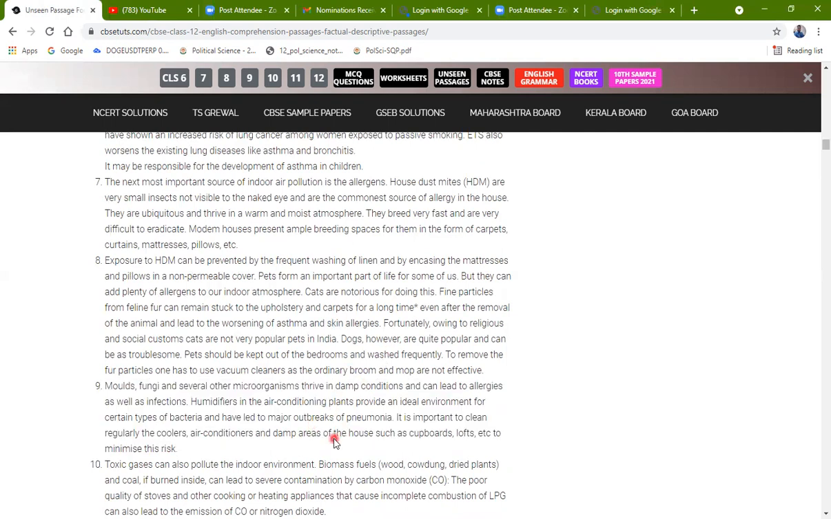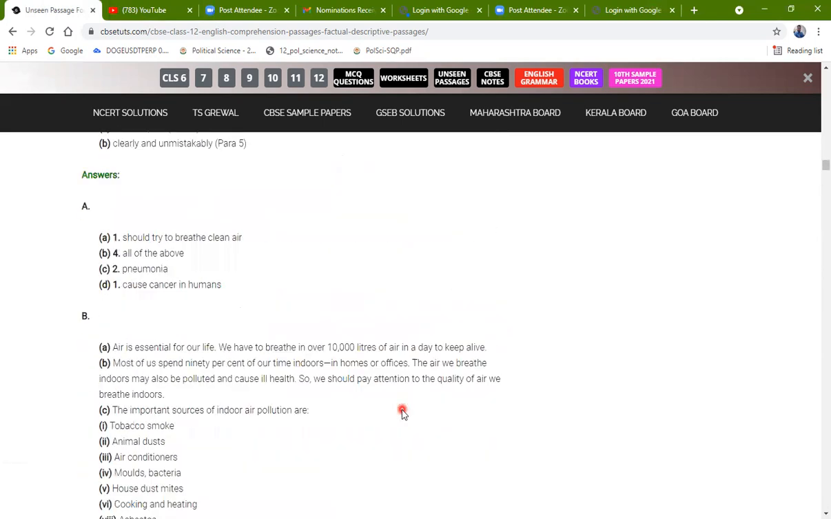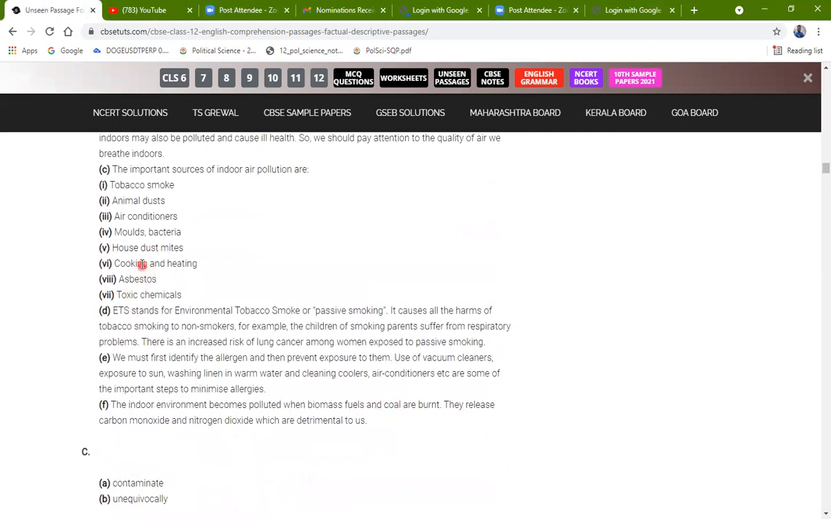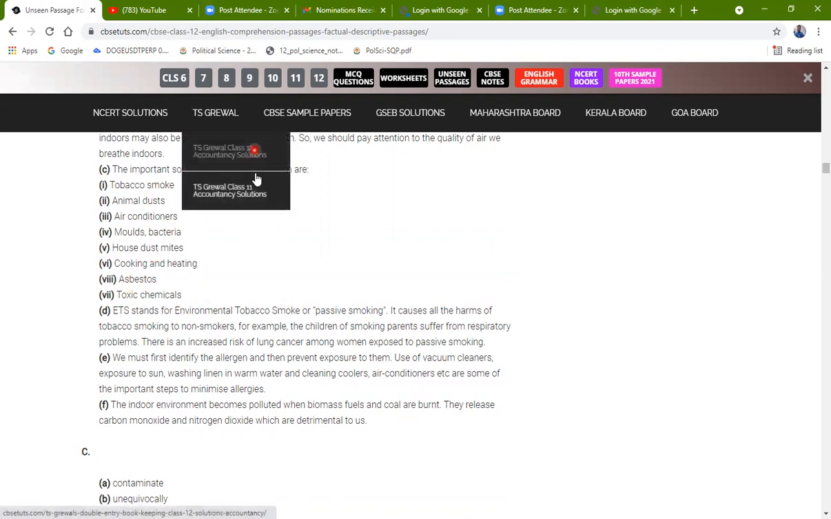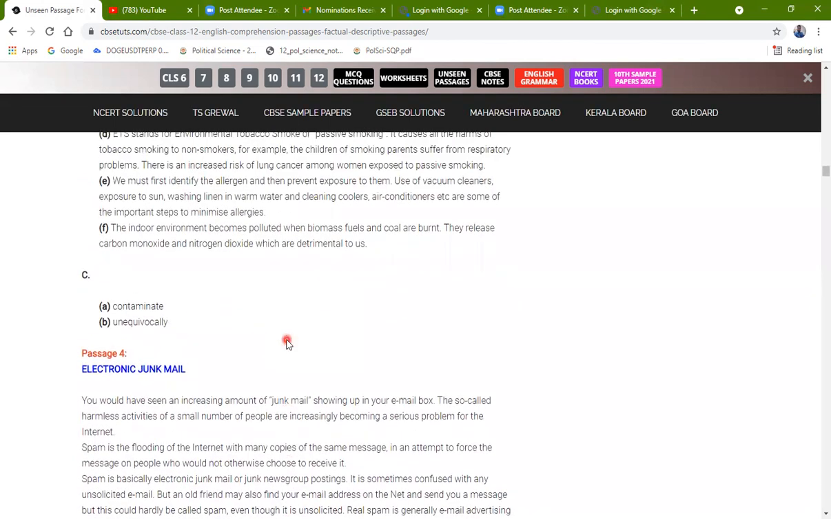Then toxic gases like LPG, we read it, right? Incomplete combustion of LPG. So let us see the answer. If we have left one, I think yes, we have left one: cooking and heating, asbestos, and not anymore. Okay.